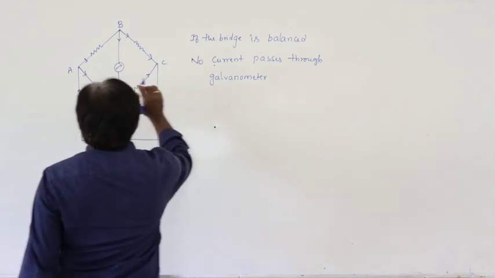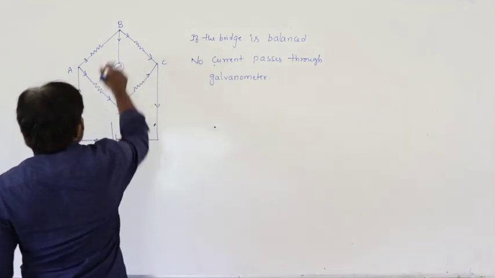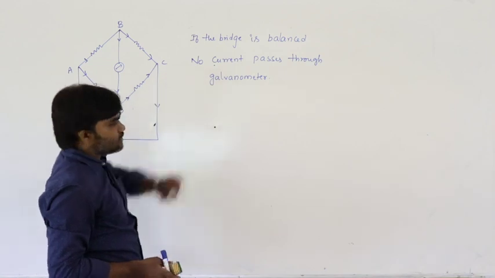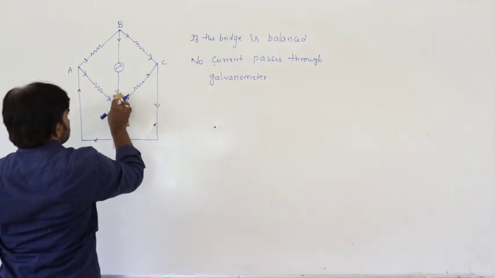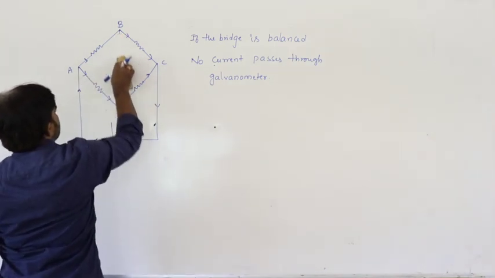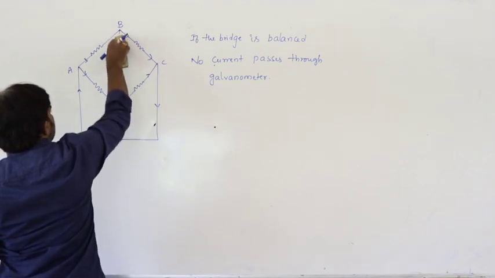So in this situation, if no current passes through the galvanometer, this branch is neglected.